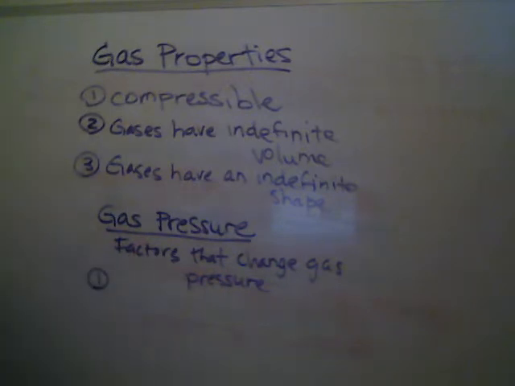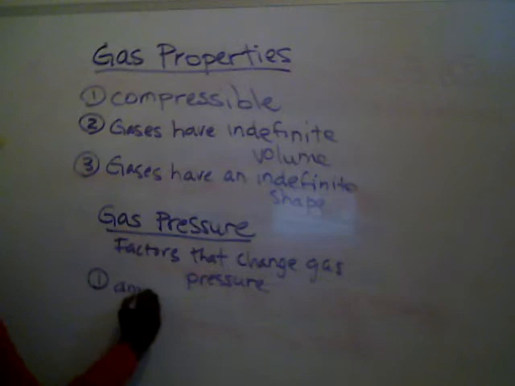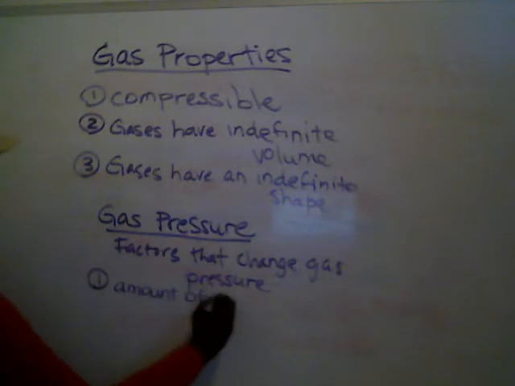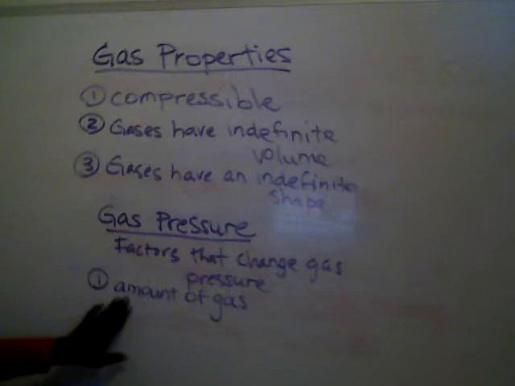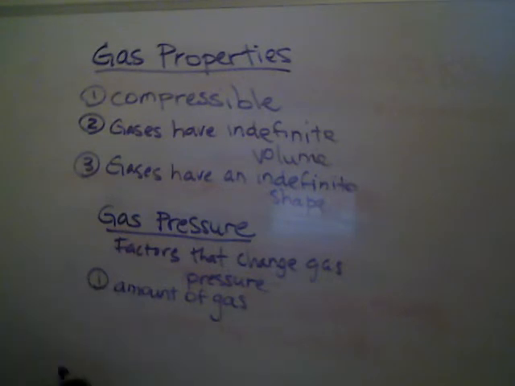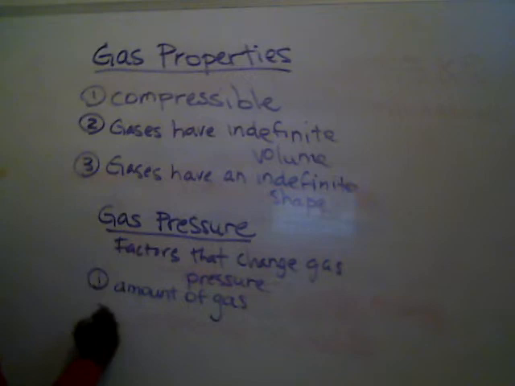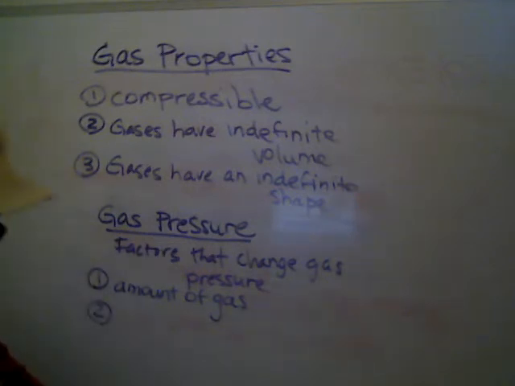One thing that can definitely change gas pressure, and if you want to think about gas pressure in terms of collisions, that probably is a good way to think about it, is the amount of a gas. The more gas that we have, the more collisions it could create, and the more pressure it could make. Because the more collisions, the more pressure. So imagine if you have a bunch of people in a small room, you're going to bounce into each other a lot more, or get in each other's way a lot more than if you have the same amount of people in a very large room. So the same idea with gases. You put more gases into a space, they're going to hit each other more often, they're going to create more pressure.